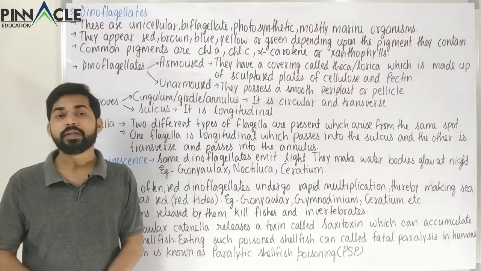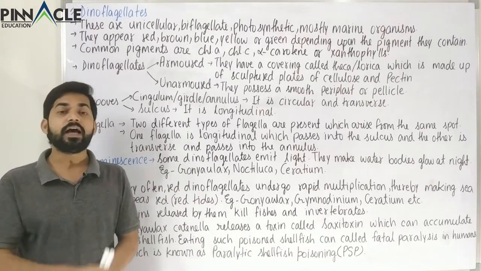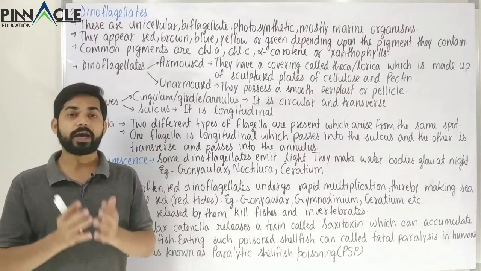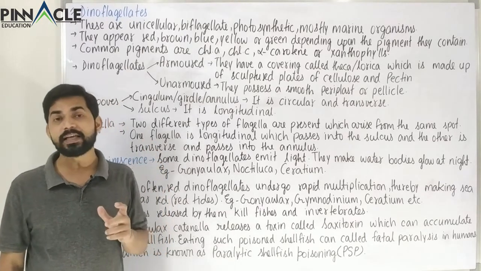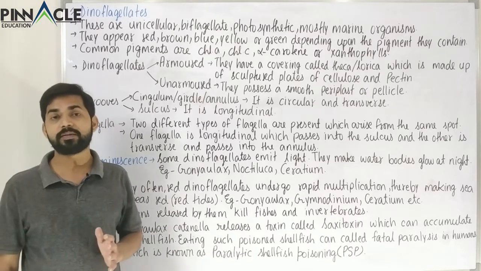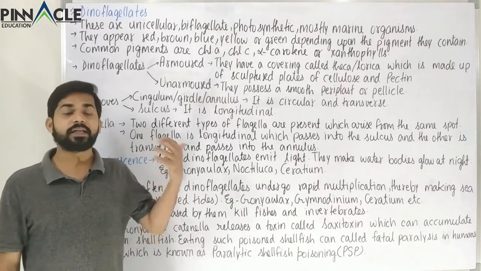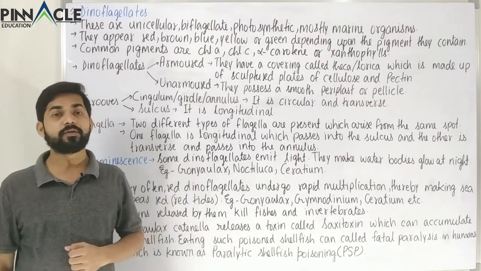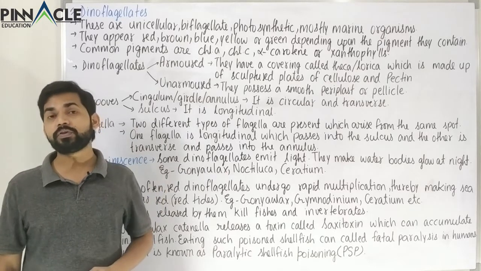So the members of this category are unicellular, microscopic, that is these are composed of a single cell. These are microscopic, that is these are very small organisms. Apart from that, these are eukaryotic. We know that kingdom Protista is a eukaryotic kingdom. Apart from that, these organisms are photosynthetic.